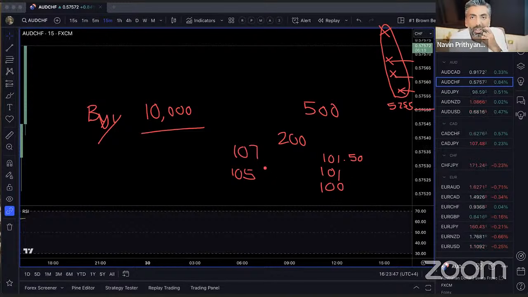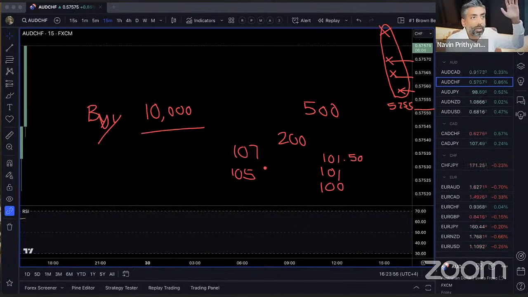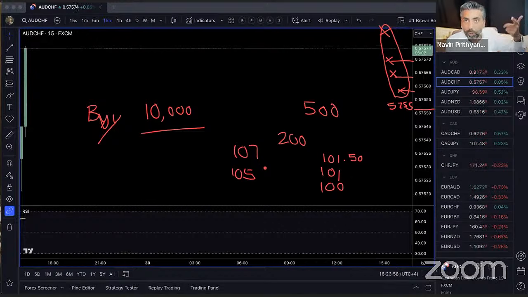Like, okay, Naveen, in theory, that makes sense. That's what we're always trying to do to make money. But how do I know it will go from 105 to 107? Do any of you guys have this conversation going on in your mind?